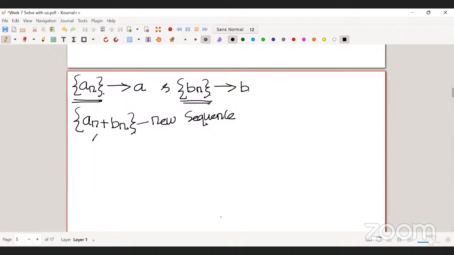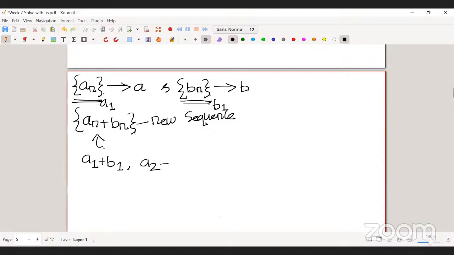What is the first term of this new sequence? a1 plus b1. The first term of this sequence is a1, the first term of that sequence is b1, so when I'm adding these two sequences, I'm getting something new: a1 plus b1.